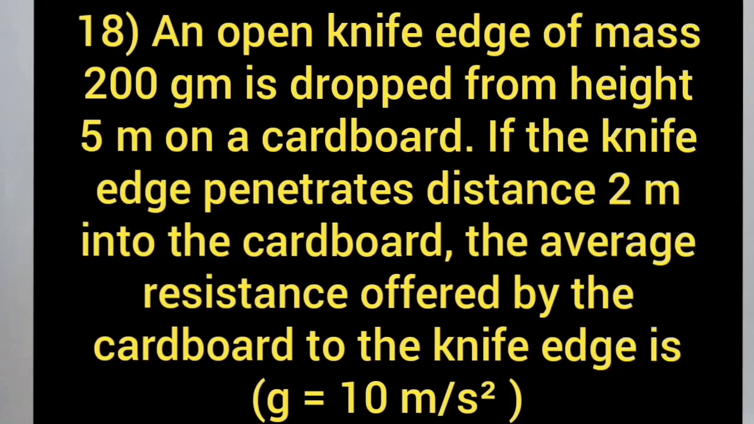18th problem. An open knife edge of mass 200 gram is dropped from a height of 5 meters onto a cardboard. If the knife edge penetrates a distance of 2 meters into the cardboard, the average resistance offered by the cardboard to the knife edge is, where small g equal to 10 meters per second square.